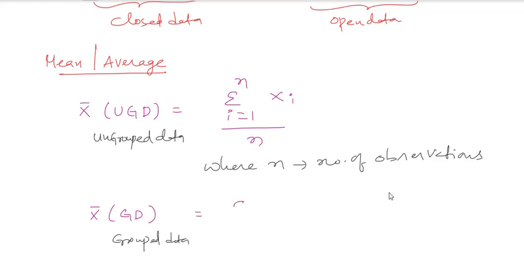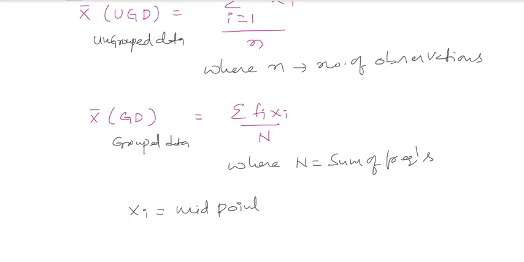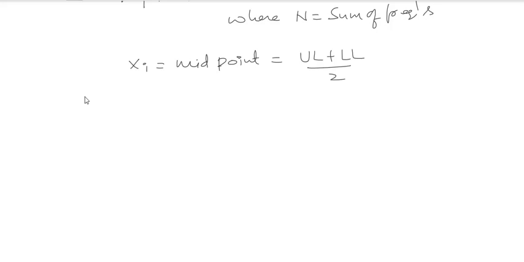Ungrouped data, which is grouped data. So this is summation fi xi divided by capital N, where capital N is the sum of frequencies. Xi is the midpoint, that is upper limit plus lower limit divided by 2. Right? Upper limit and lower limit.